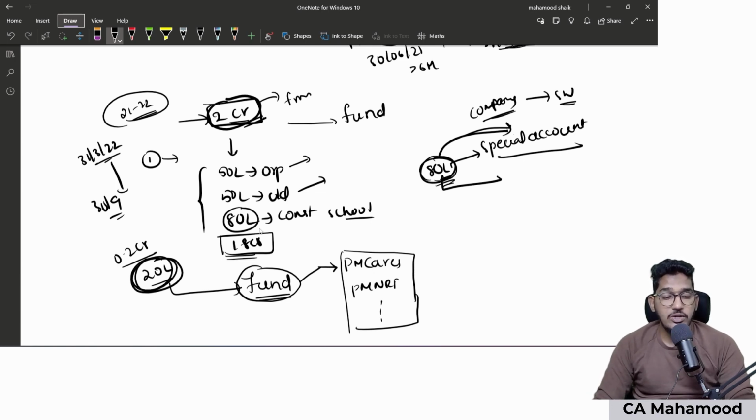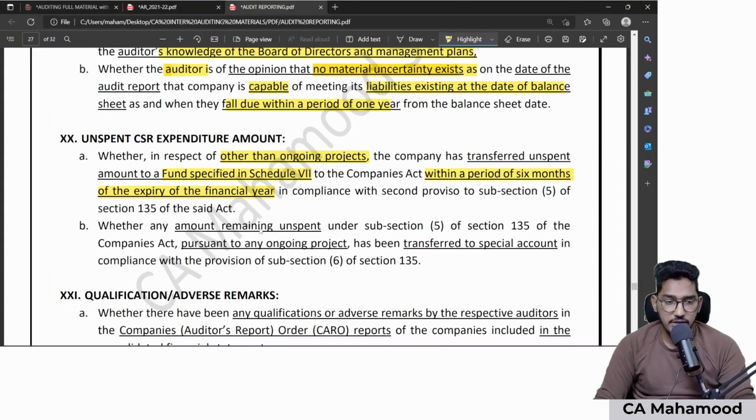Since you don't have a project at all, you have to transfer it to the funder. That means you have to give it to the government. Clear? So these two things I need to check. If I read the B point now, whether any amount remaining unspent relating to any ongoing project, pursuant to any ongoing project. That means you have a project ready, but you did not spend it. That money has to be transferred to a special account. That money has to be kept in a separate bank account.